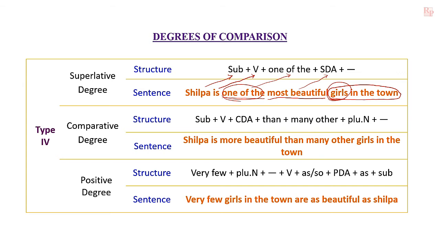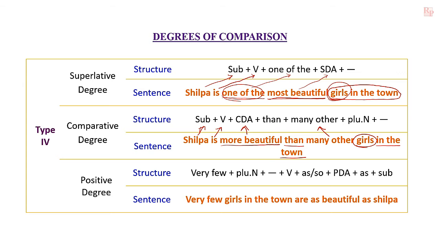To change this sentence into comparative degree, the subject should be written and verb. After that, comparative form of adjective. Here, most beautiful is the superlative form of adjective. Then you should write comparative form of adjective, more beautiful. And after that, "than" should follow. Next, many other girls. Many other should be written, and plural form of common noun is given. And the remaining phrase should be written at the end of the sentence.